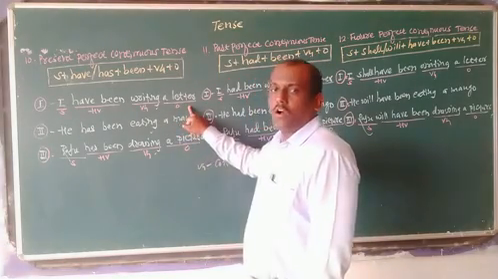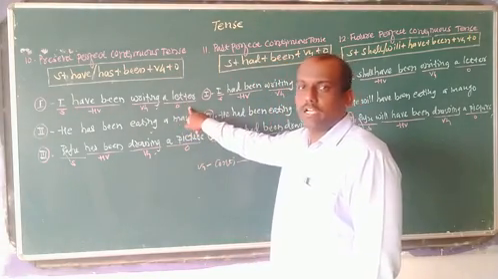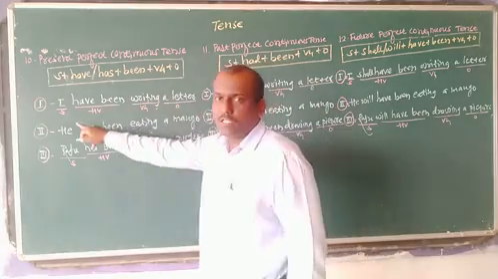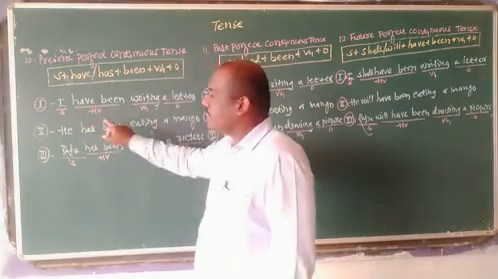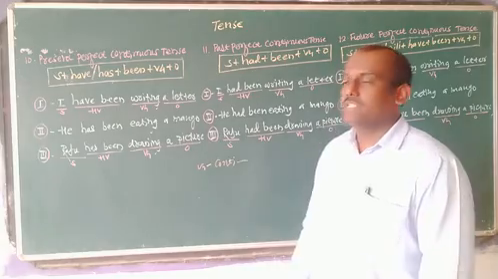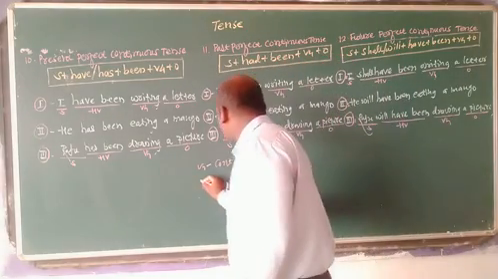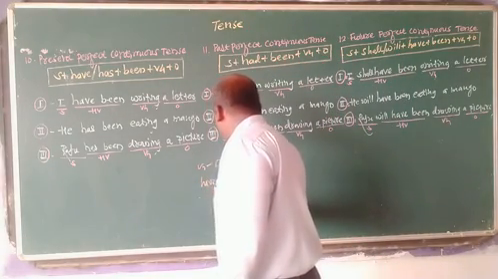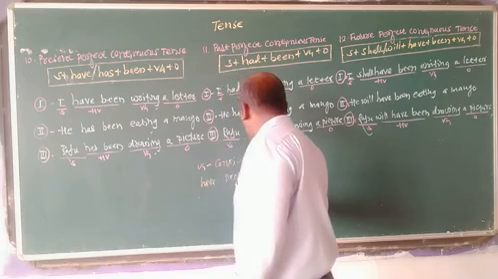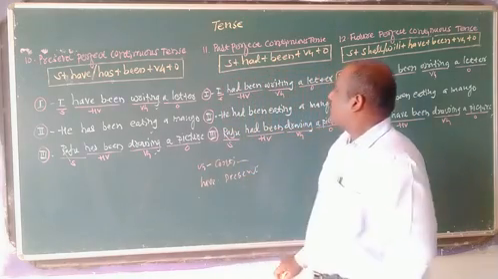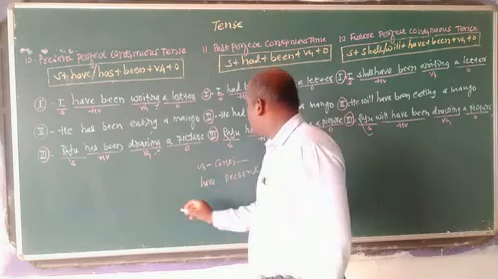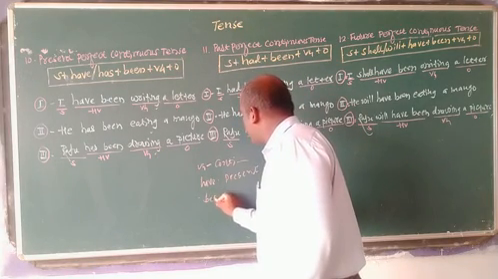Then the object never helps us to identify the tense. The subject also never helps us. Then have is always used in present tense, I told you. Have is always used in present tense and been is used for perfect.